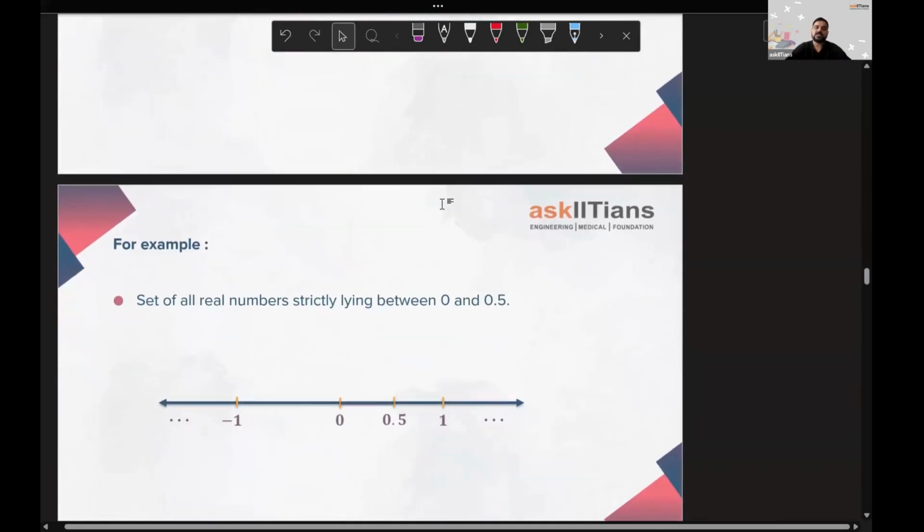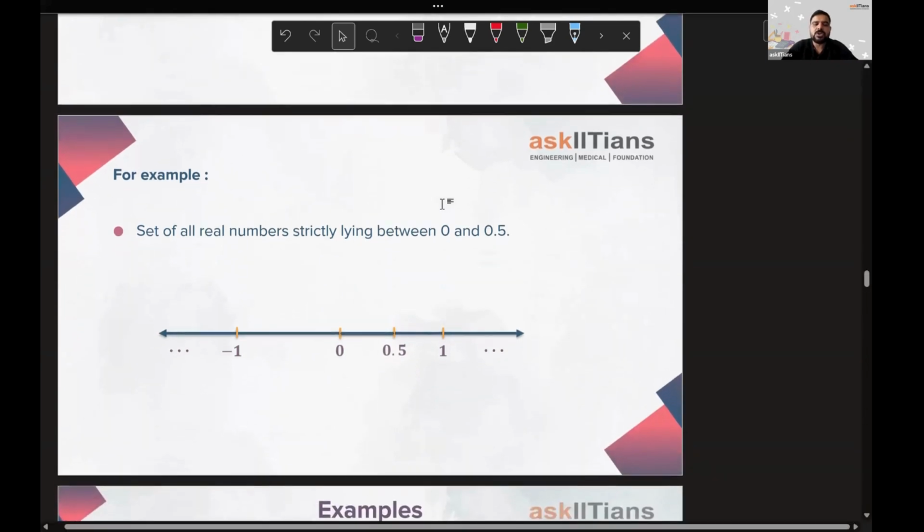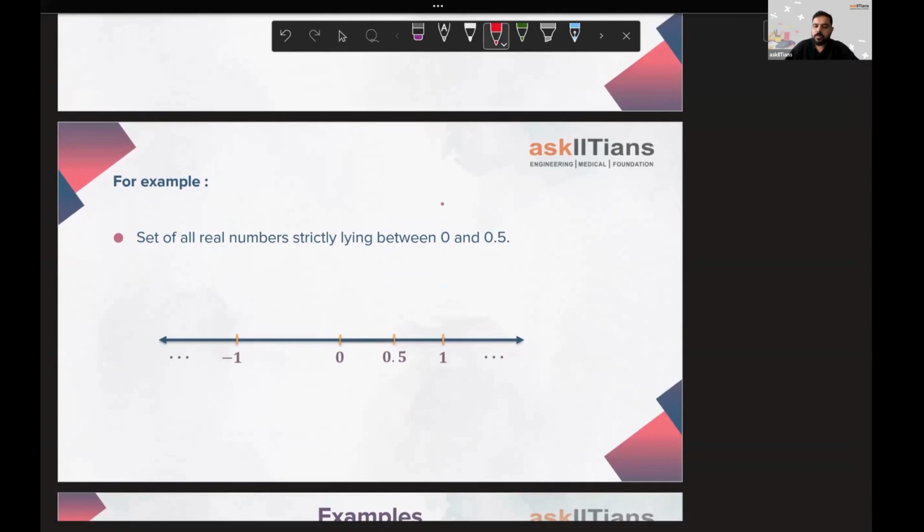Now it's time for us to write the tabular notation or the roster form for the set of all real numbers strictly lying between 0 and 0.5. 0 and 0.5. So I hope you understand. Here you can see this is 0, and this you can see is 0.5.